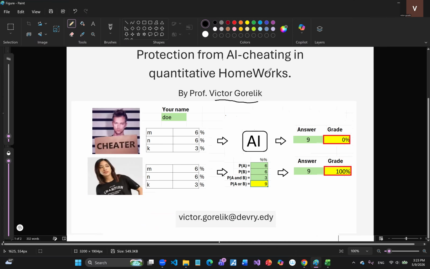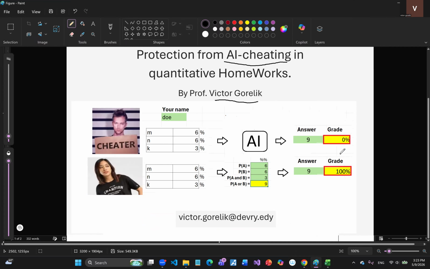I am presenting my proposal, Protection from AI Cheating in Quantitative Homeworks. In the remote learning environment, students can present AI results as their own results and get 100% grades. My proposal protects from such cheating and belongs to the track Teaching and Learning in the Age of AI.